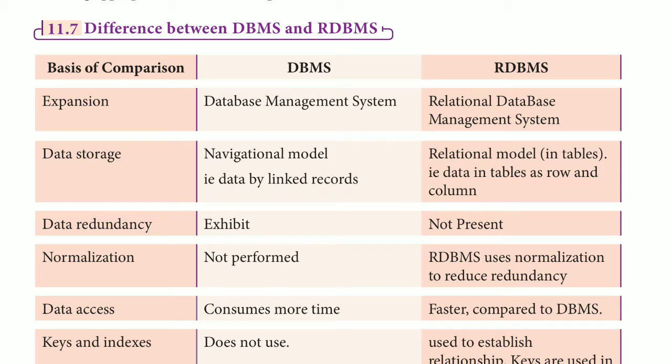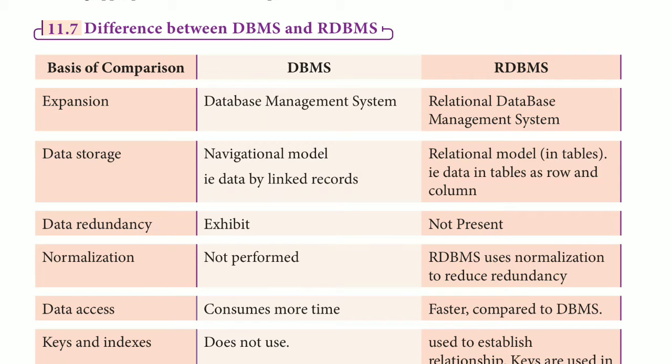Next is data redundancy. DBMS exhibits data redundancy, but RDBMS does not exhibit this redundancy. Data redundancy means the delay that is created for accessing the data in both of these management systems.